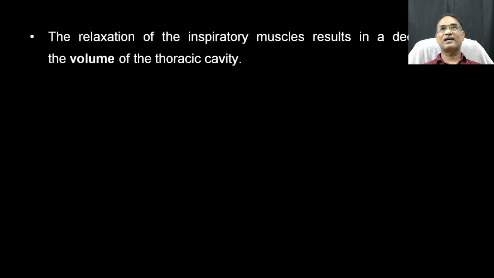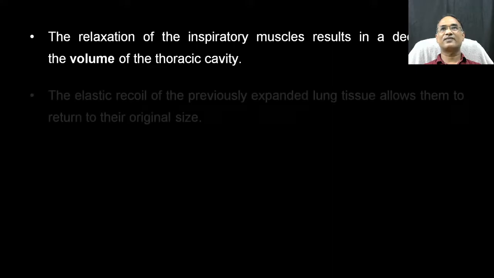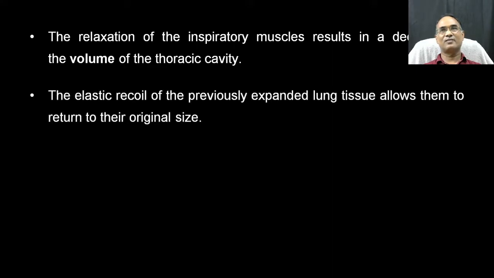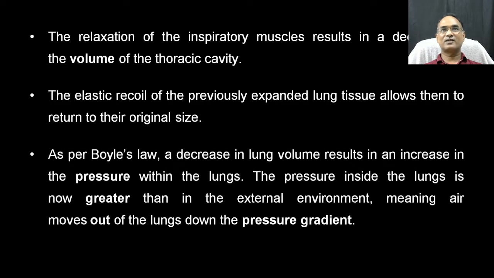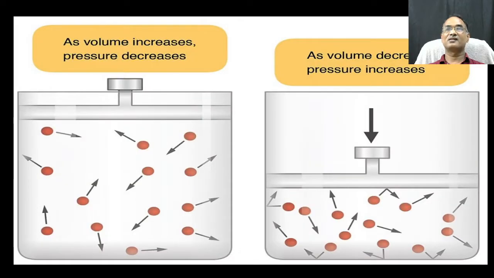Next thing is relaxation of the inspiratory muscles and decrease of volume of the thoracic cavity. Because of the elastic recoil, the size and radius will be reduced drastically. So as per Boyle's law, the space is reduced and the pressure is increased. Automatically, it will release the pressure from the higher gradient to the lower gradient. That's what Boyle's law is explaining.